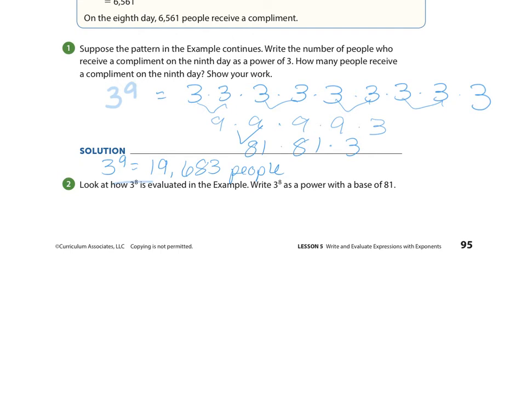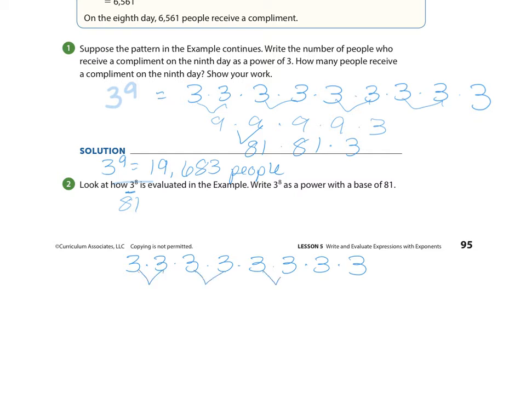Look at how 3 to the 8th is evaluated in the example. Write 3 to the 8th as a power with a base of 81. So remember, our 3 is our base. We need to change this base to 81. So the first step here is I'm going to write out 3 times 3 times 3 times 3, 8 times. Okay, so it's 3, 4, 5, 6, 7, 8.